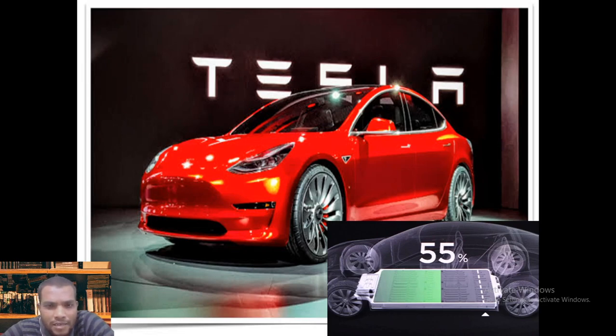You will wonder that with one charge, this Tesla model is capable of going around 440 kilometers. Now you can understand the capacity of these energy sources.